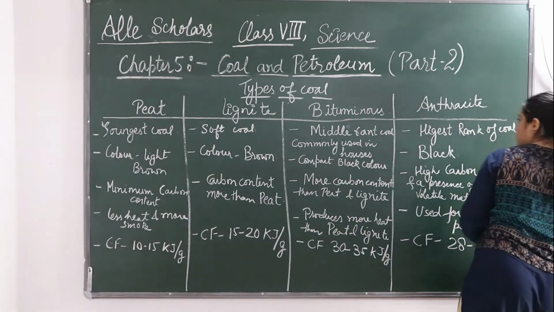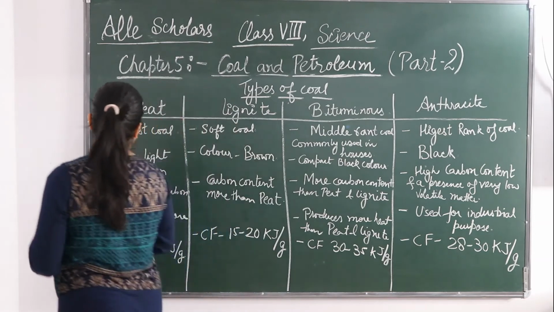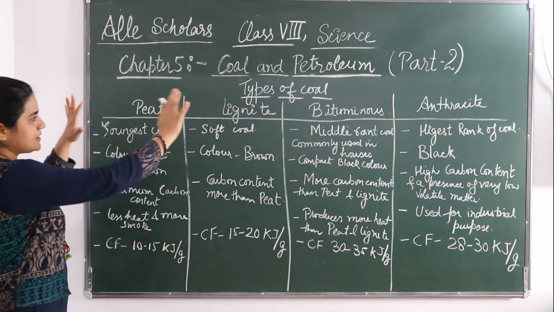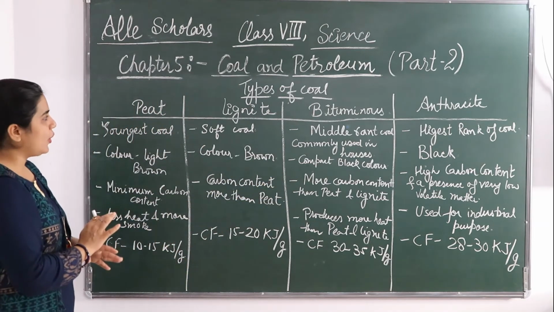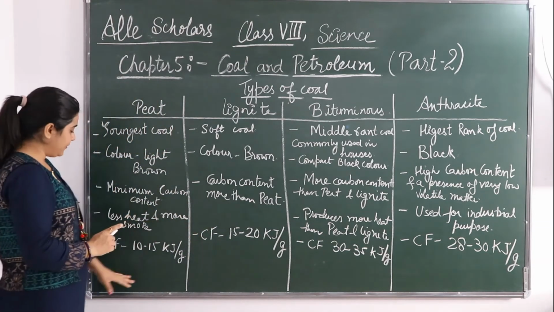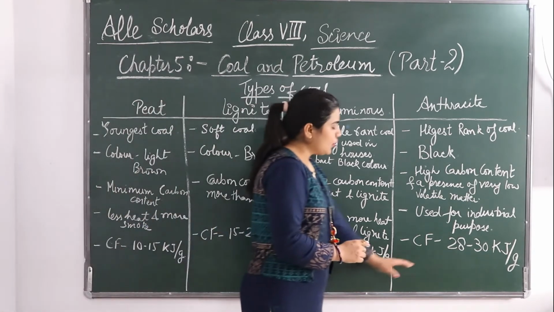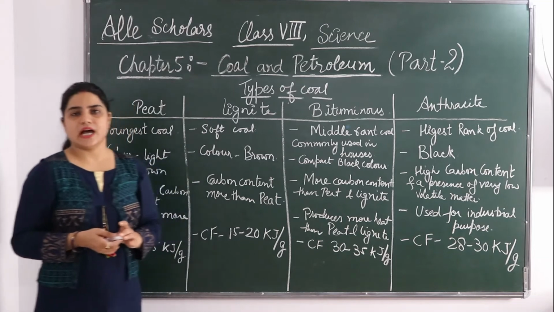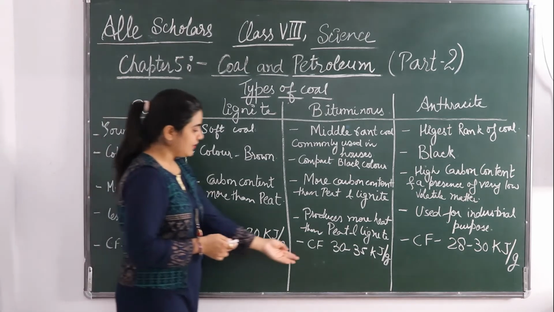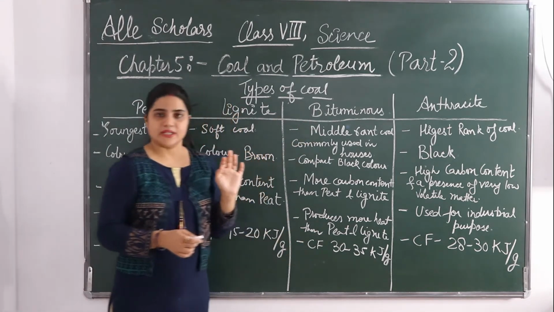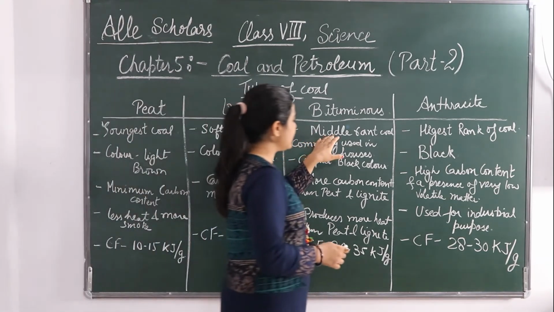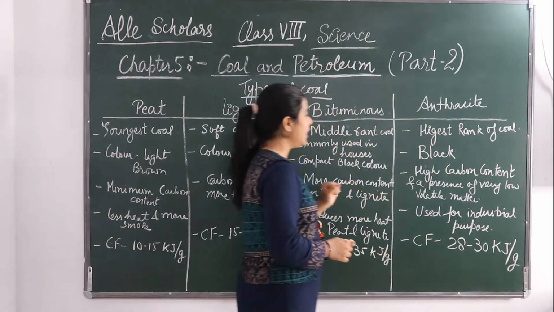Okay, fine. So here you can see how I have divided the types of coal, how they are differentiated. This is a very good differentiation in all the varieties of coal. And if you are being asked in the exam about the calorific value, please go through it many times. In one word it is asked which variety of coal has the highest calorific value. So you are going to write bituminous. So this is a youngest coal, this is a soft coal, this is a middle rank coal, and this is the highest rank of a coal.